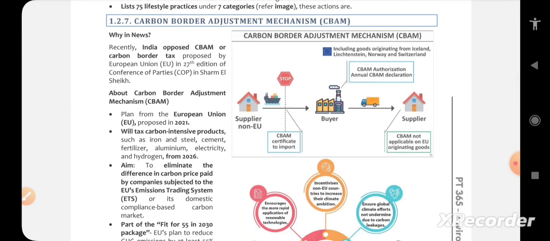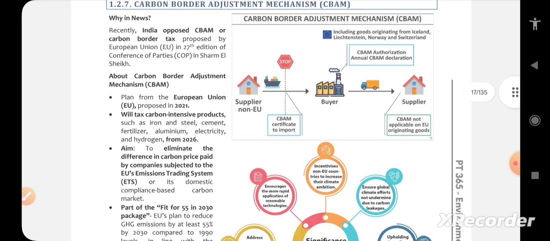Okay, Carbon Border Adjustment Mechanism. This statement is somewhat confusing. The simple understanding of CBAM is that it eliminates the difference in carbon price paid by companies subjected to the European Union's Emissions Trading System. But India actually opposed this CBAM. That is the reason it came into the news.